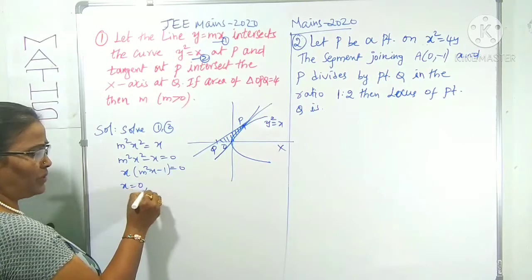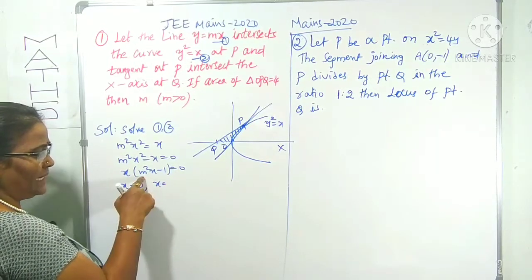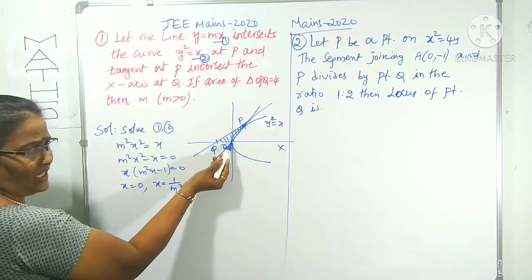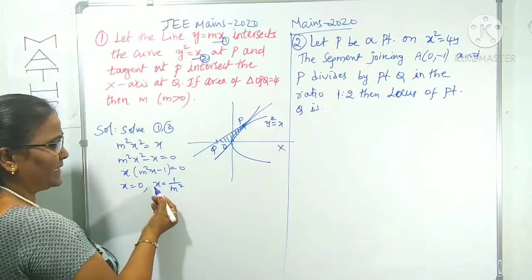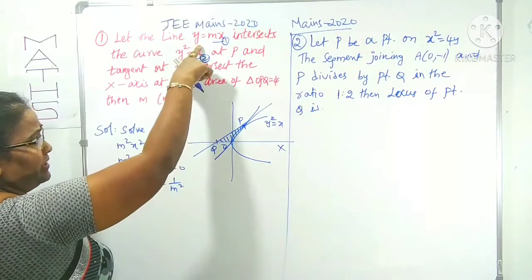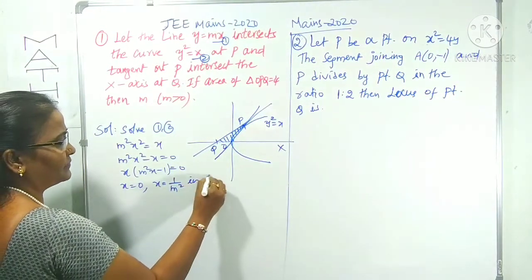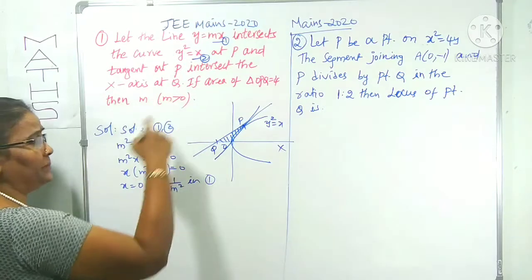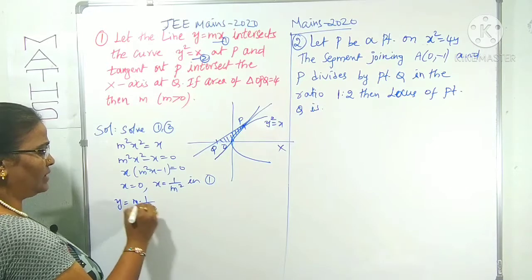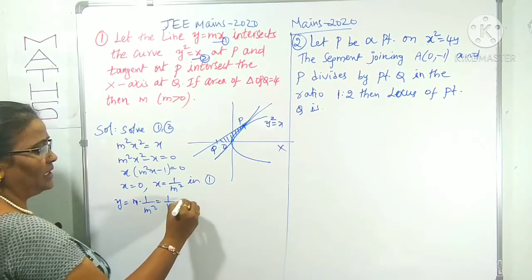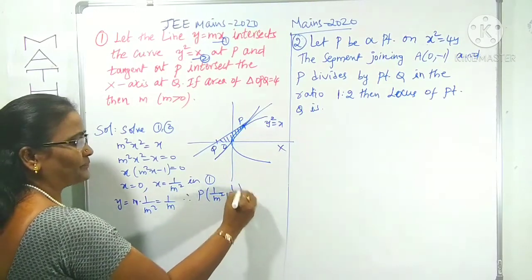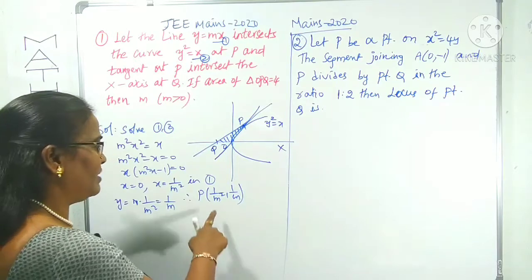So x = 0 at the origin, and m²x = 1, so x = 1/m². We want the point P, so the x coordinate of P is 1/m². Substitute it in the y term in equation 1 to get the y coordinate of P: y = m × 1/m², so y = 1/m. Therefore, the point P becomes (1/m², 1/m).